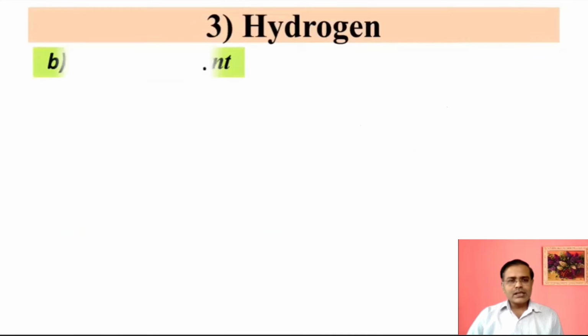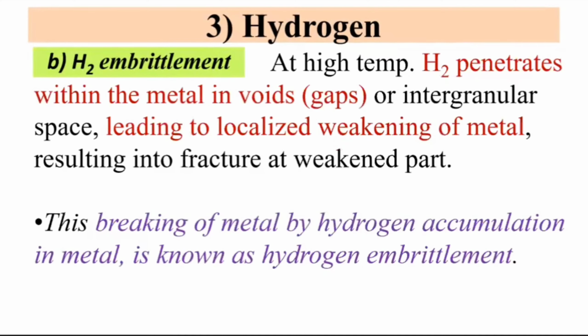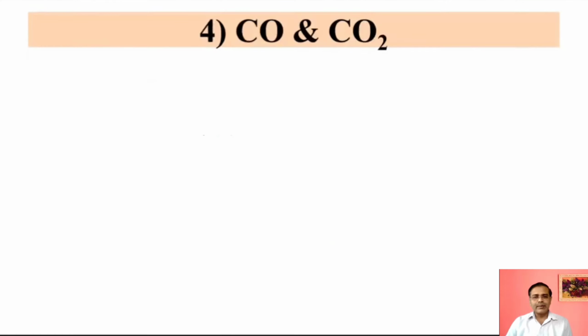The next, in the same part for hydrogen, is hydrogen embrittlement. What is meant by embrittlement? The metal becomes brittle due to attack of hydrogen. It means hydrogen can attack the metal and that metal part can become weak or brittle. So that is called hydrogen embrittlement.